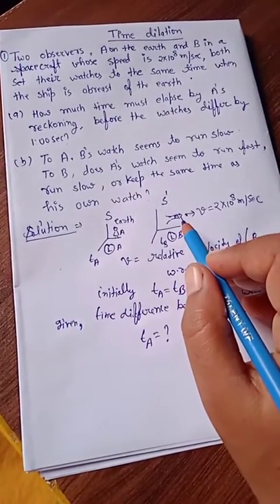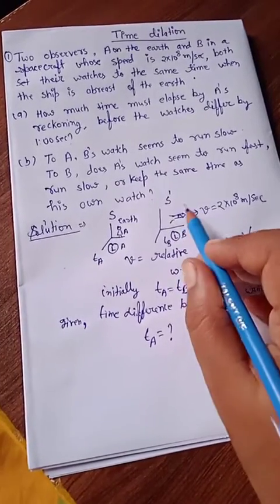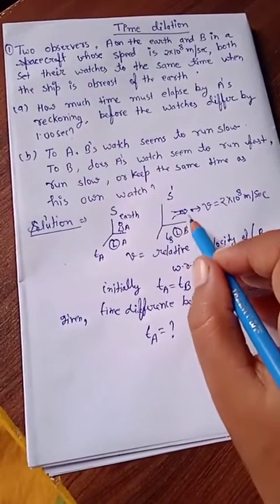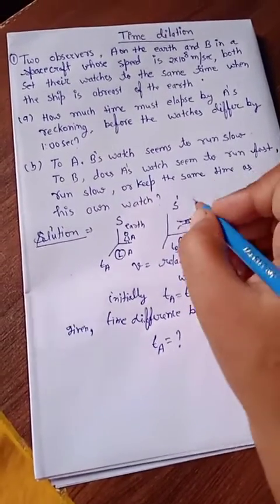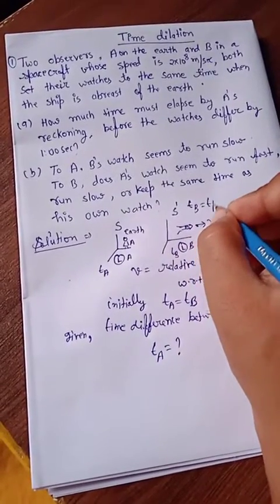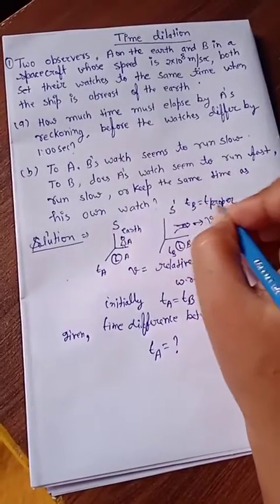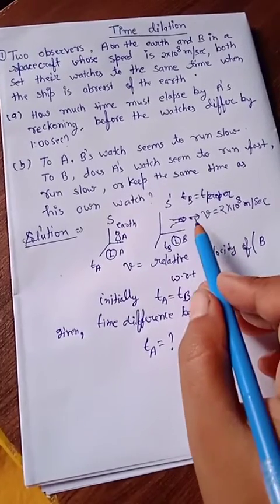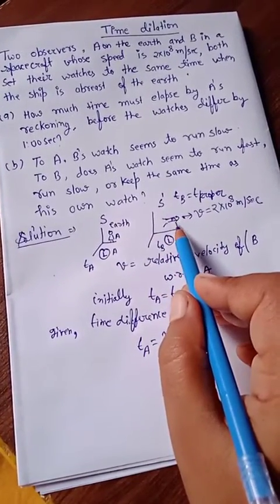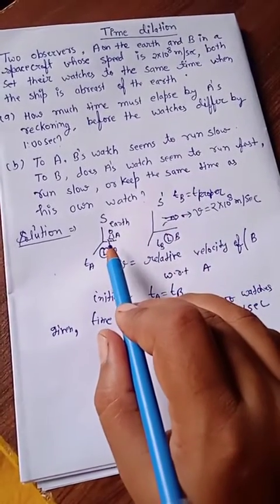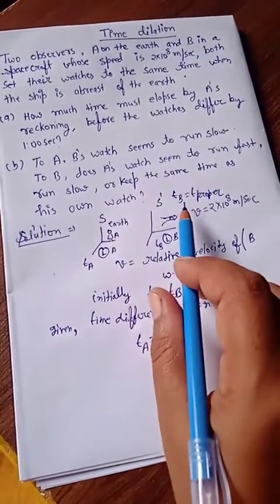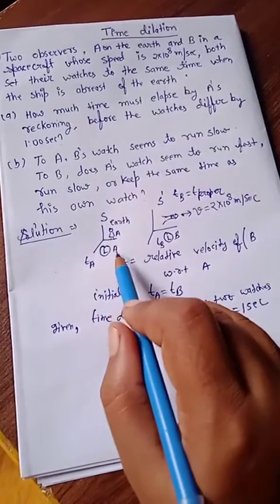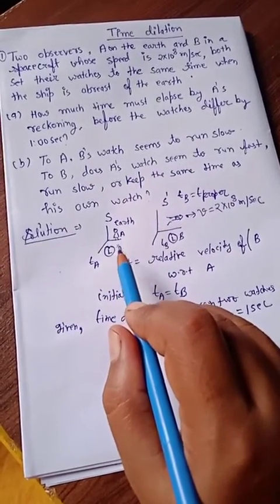Since spacecraft B is in the S dash frame, there is no disturbance in the time of its clock, so this clock measures its movement properly. So tb is the proper time. For earth, frame S, ta will be the delay time, because the clock present in frame S will show the delay time.